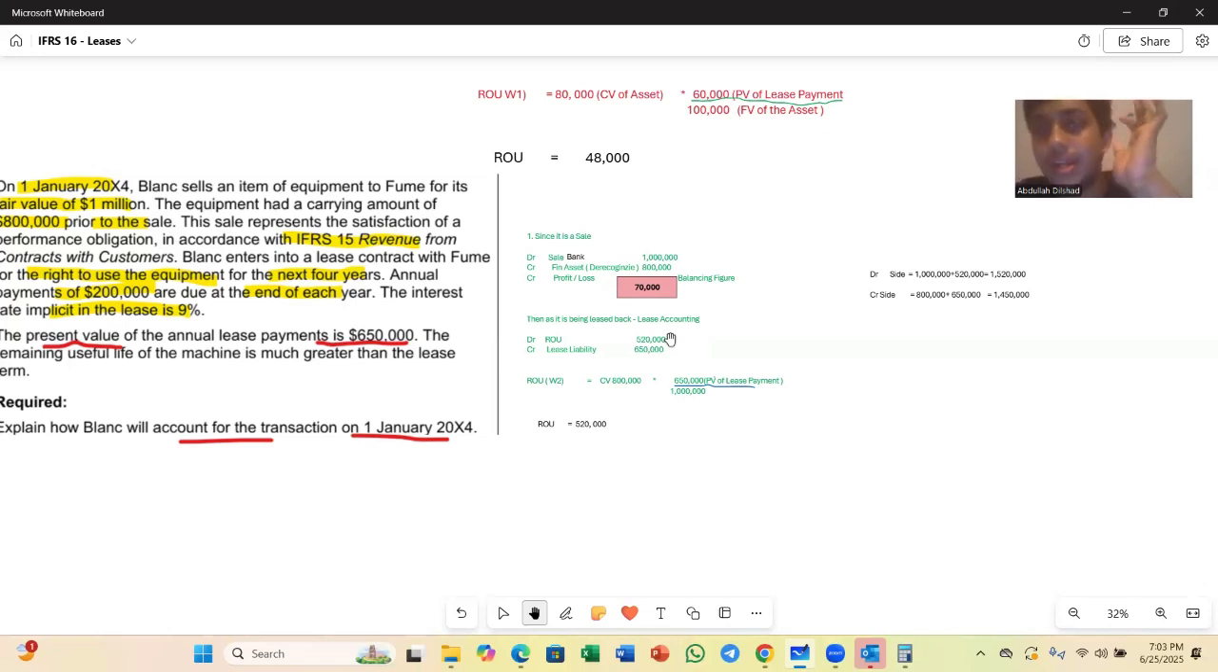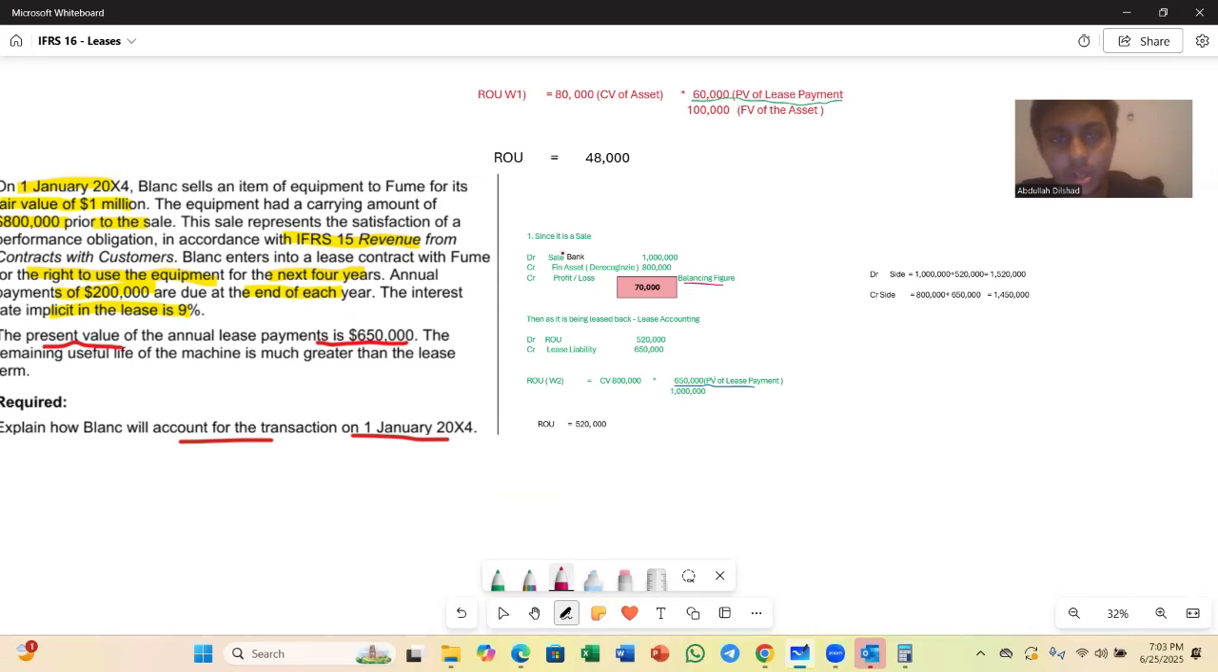Okay, now we are not done. I told you, sometimes they can test under MCQs. One of the MCQ questions simply tests ROU, or the most famous one is they'll tell you to find out whether it's a profit or loss. Never ever forget to use the balancing figure to find out your profit or loss.